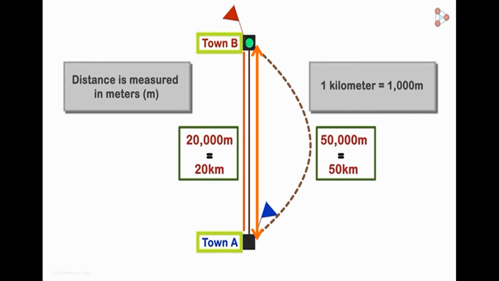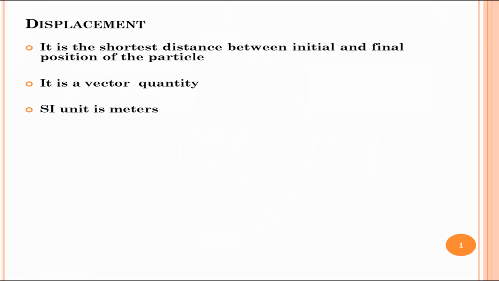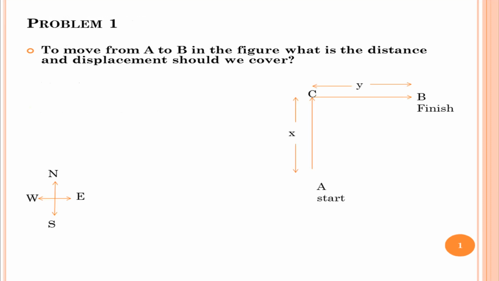From this example, we can conclude that the shortest distance is the displacement. If any object moves in a straight line connecting the starting and end points, that becomes a displacement. The displacement is a vector quantity and it is measured in terms of meters. Now let us consider one problem.